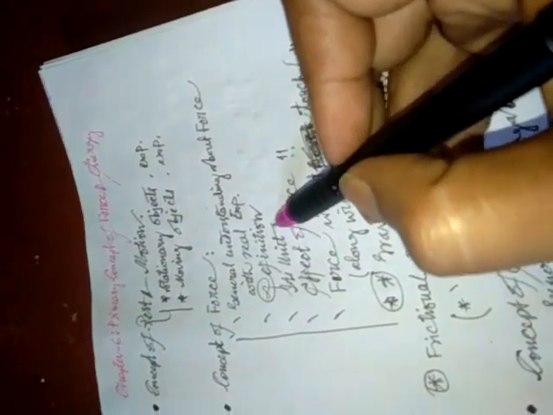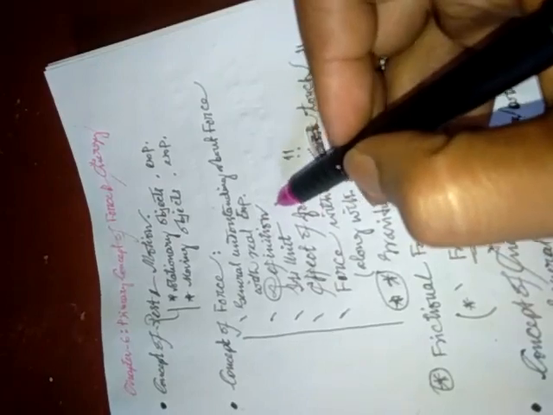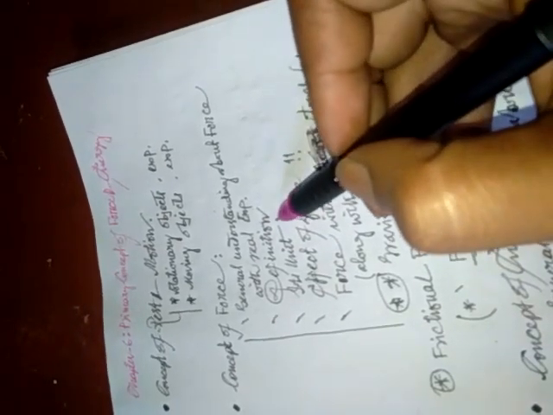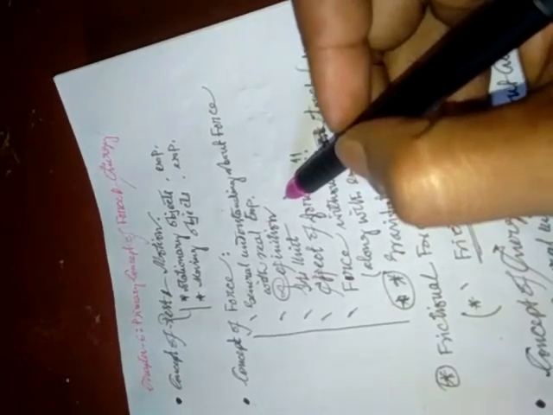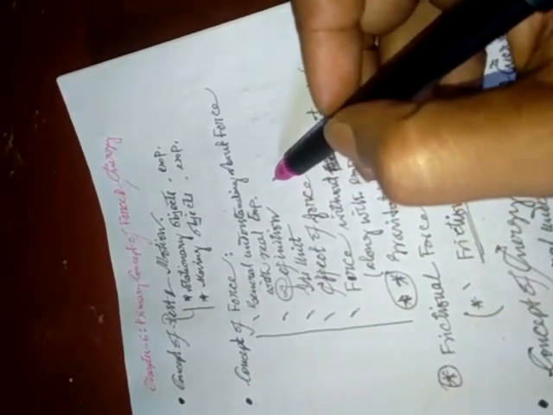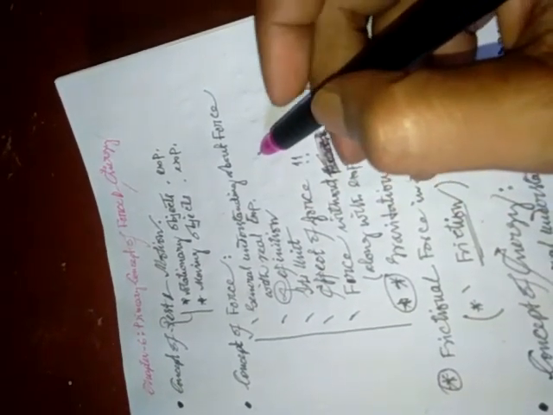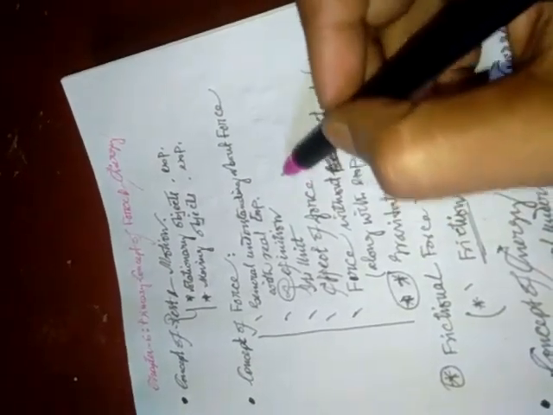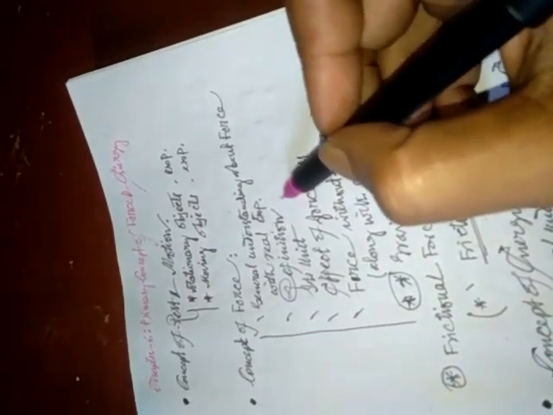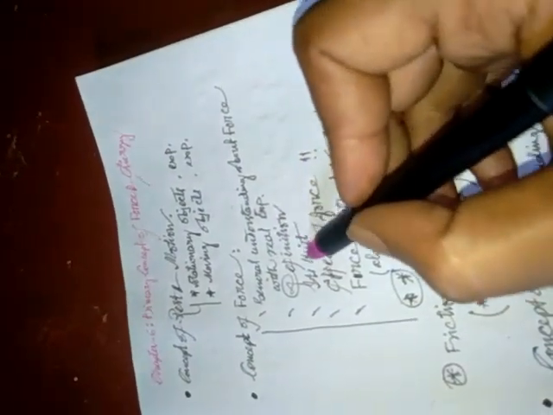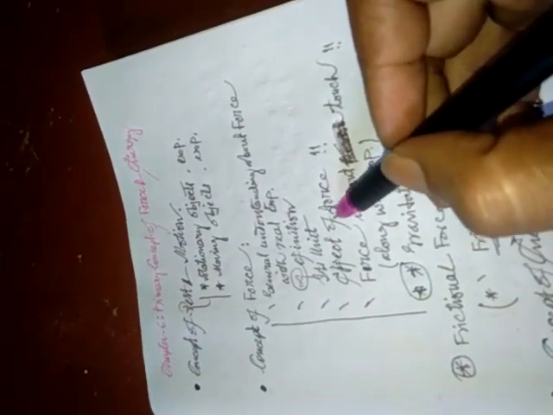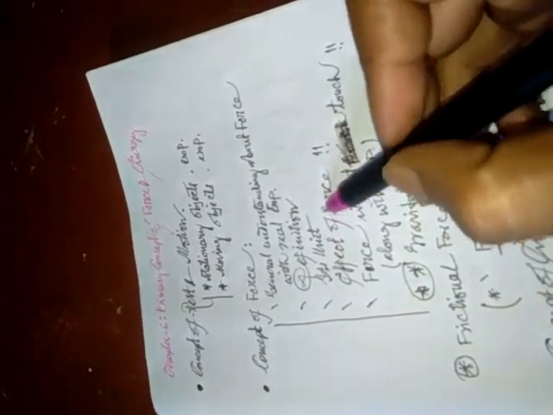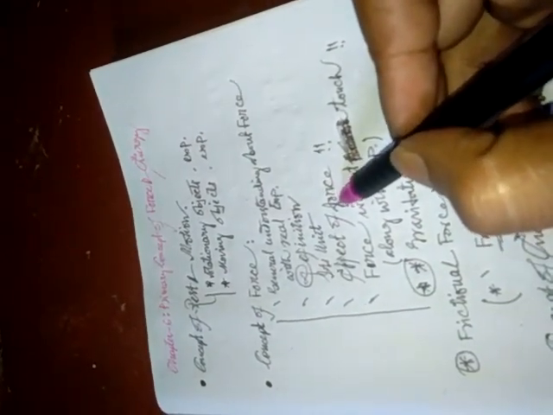Then its unit. There are 3 different types of units of force in 3 systems, like CGS, MKS, FPS. So in these 3 systems there are 3 different types of units of force we have to learn. Then effect of force. So what is the effect of force? We will learn.